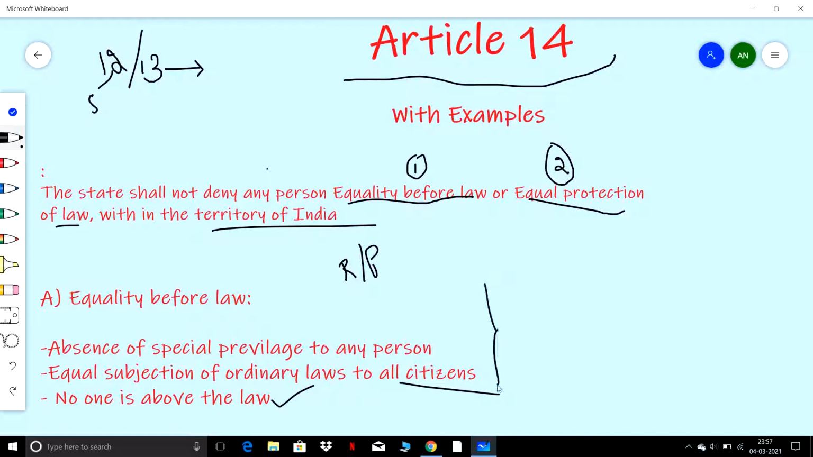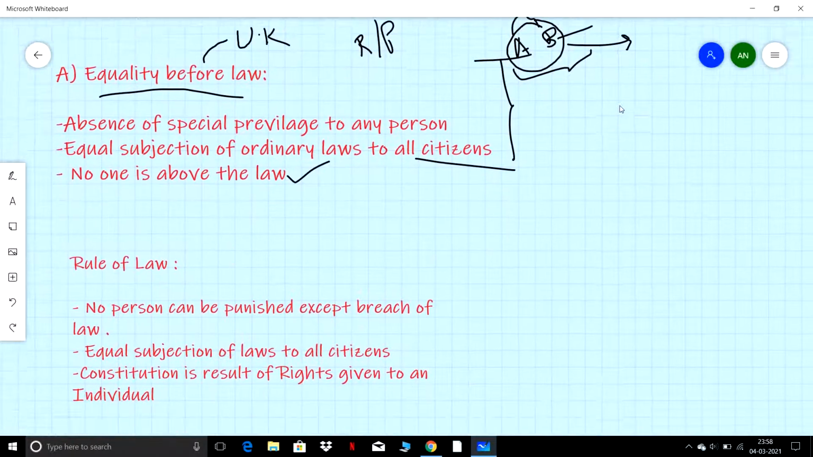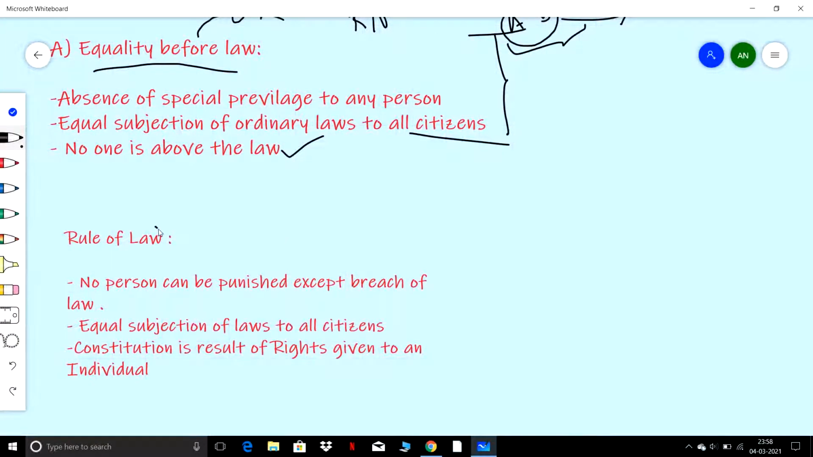So no one is above law, so there is no reasonable classification, and this equality before law is derived from the United Kingdom, according to the rule of law. Remember, understand what is equality before law? Whether person A and B are both citizens of India, both of them are equal before law. If B is a farmer and A is a prime minister, both of them are equal before law. So this equality before law was derived from the rule of law from the UK. It was proposed by a person called Dicey.